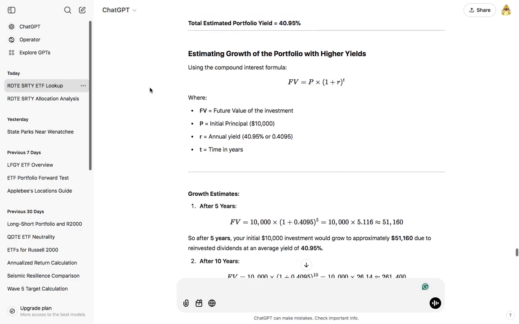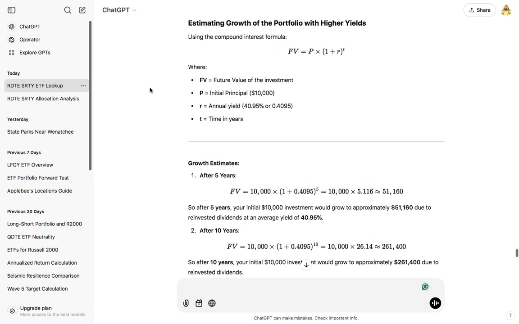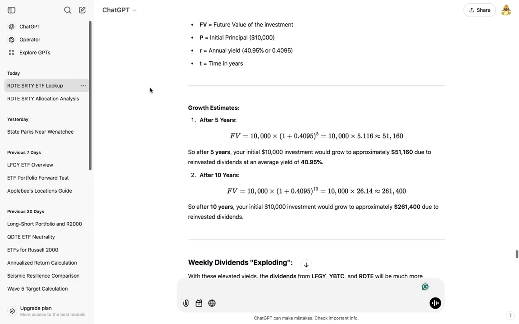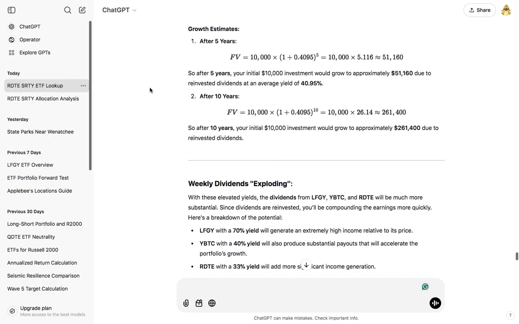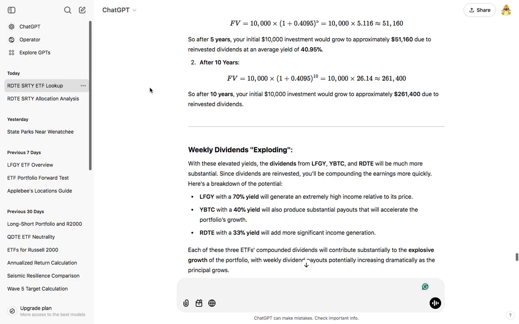I said estimate the growth of the portfolio with the higher yields. And it used this formula. FV is the future value of the investment. P is the principal, 10,000. The annual yield was 40%. The T, time in years. So after 5 years, 10,000 grew to 51,000, and after 10 years, 10,000 grew to 261,000 due to reinvested dividends.